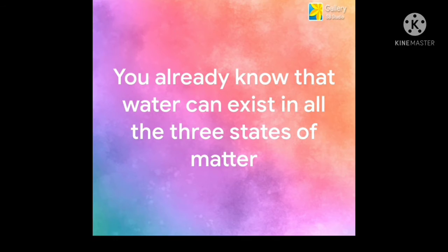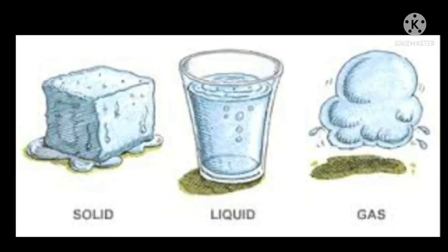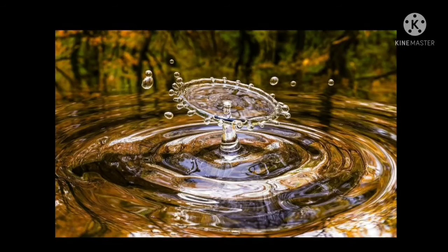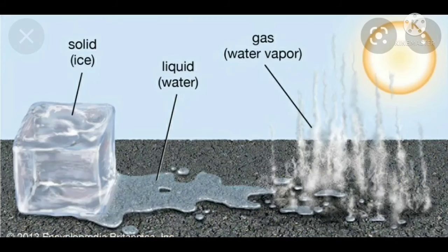You already know that water can exist in all the three states of matter. In normal condition, water exists in its liquid state, but when it is heated, it becomes water vapor and exists in its gaseous state.